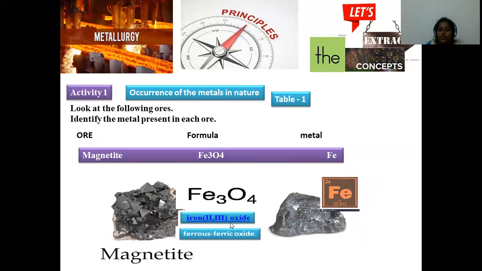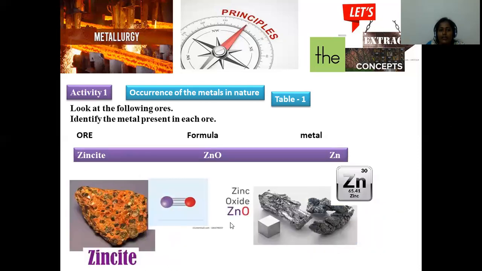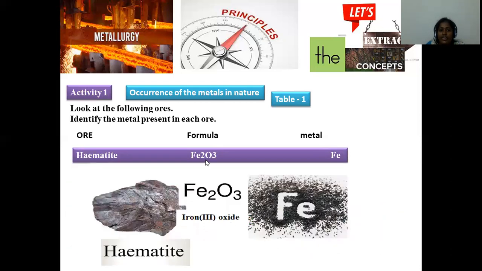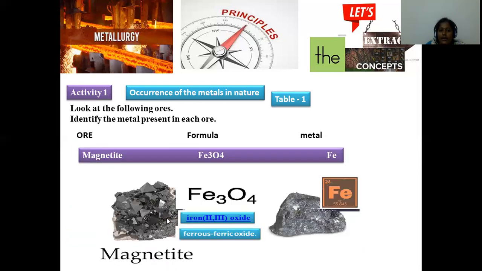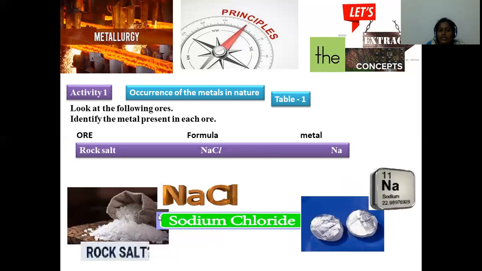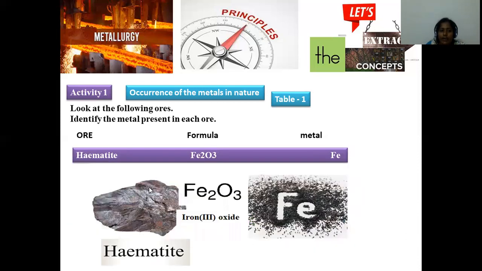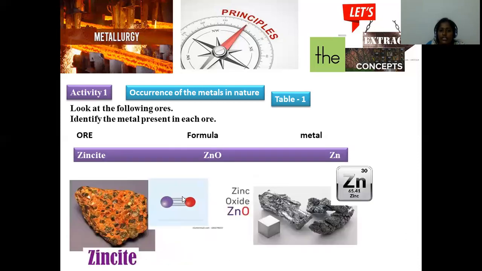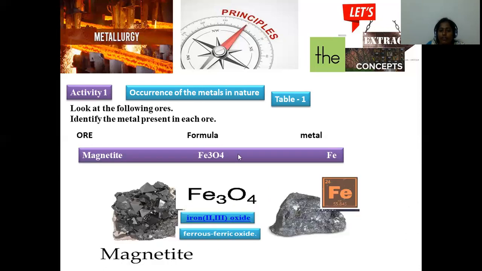We already went through hematite previously, Fe2O3, iron(III) oxide. Now we entered into magnetite, Fe3O4. This is slightly different when compared to hematite, Fe2O3. Here we have Fe3O4. One iron got increased, and that is nothing but the concentration of iron got increased here.